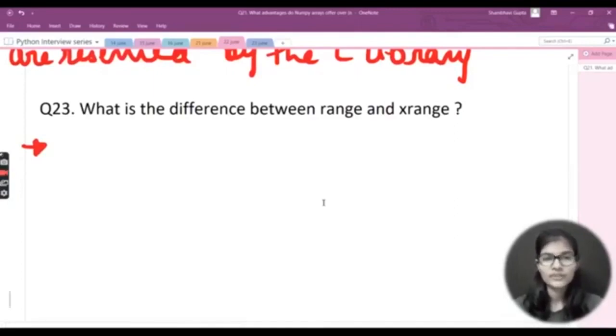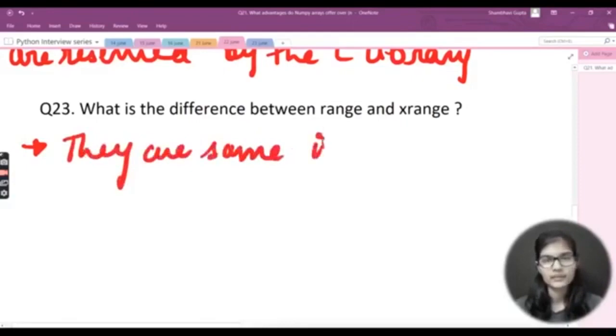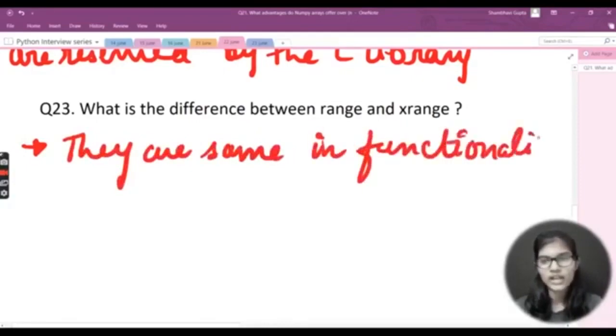First of all, xrange and range are the exact same in terms of functionality. If we just talk about the functionality, I would just write that they are the same in functionality. So what do they actually do?